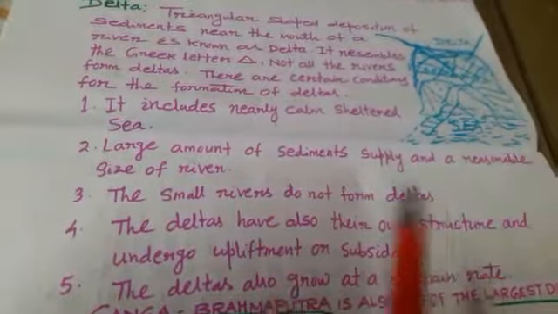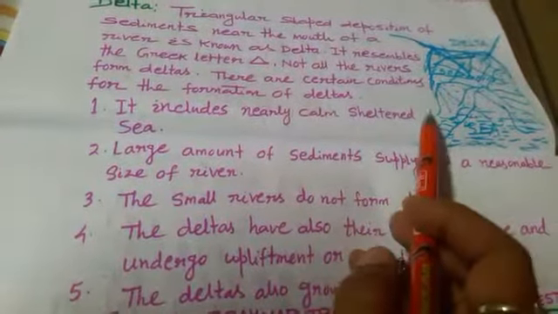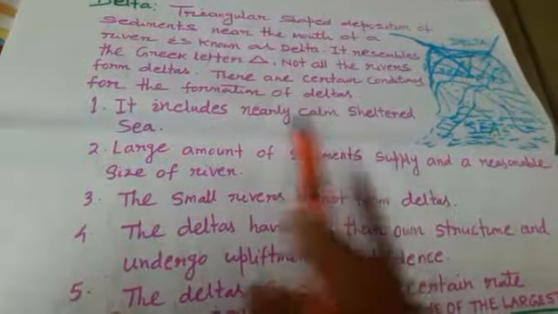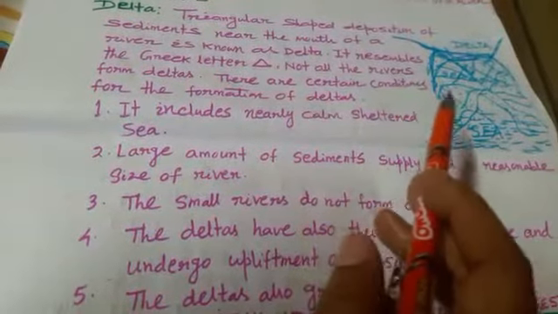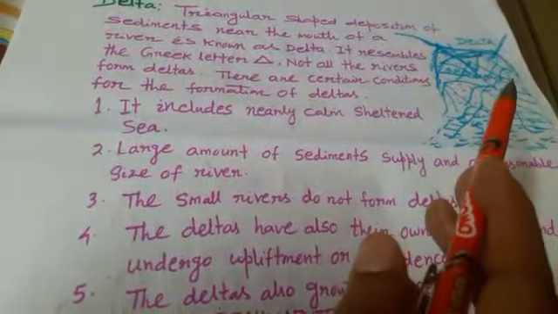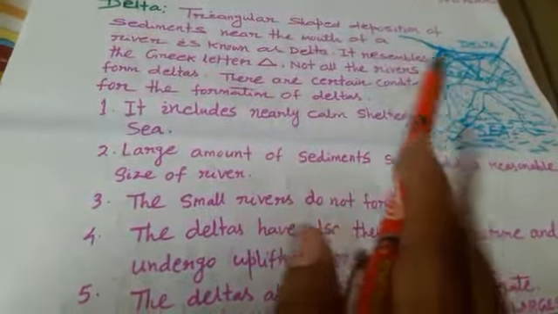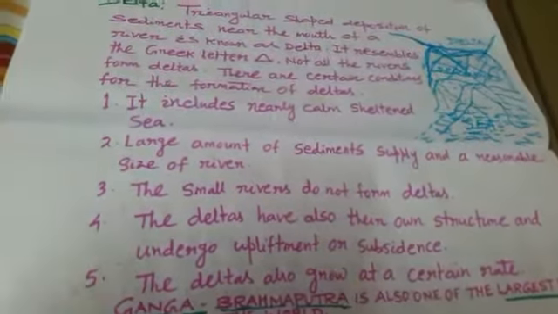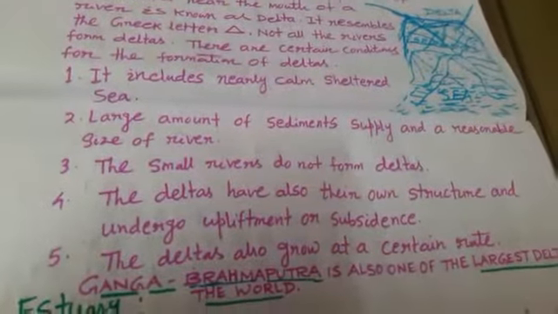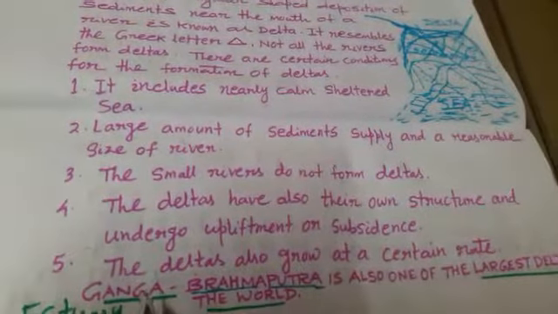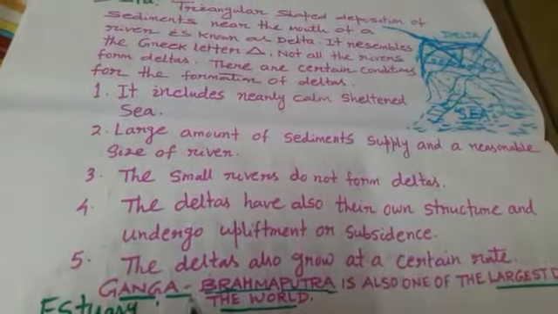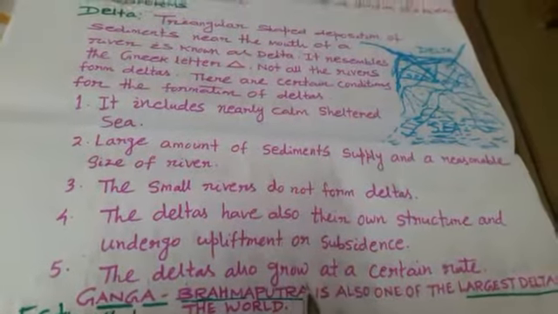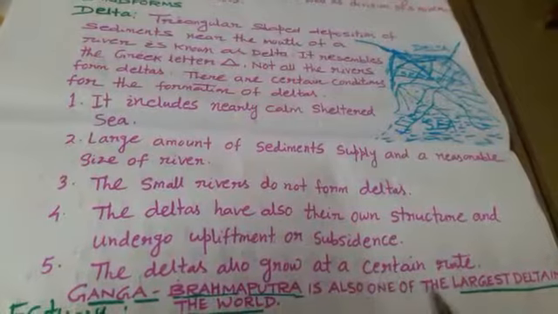First one, it requires what? More volume of sediments. Second one, it requires a calm sheltered sea. Third one, a large amount of sediment should be carried by the river, and the distance from the mouth to the source should be long. These conditions are needed for the formation of a delta. The most important delta in our country, India, is the Ganga Brahmaputra Delta, also known as the Sundarban Delta, one of the largest deltas in the world.